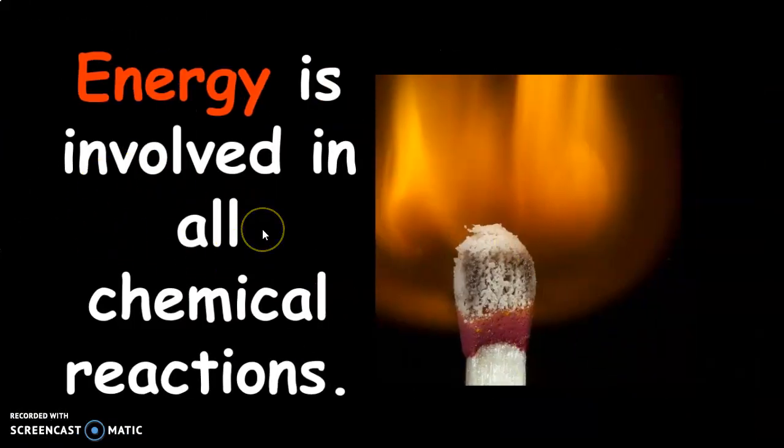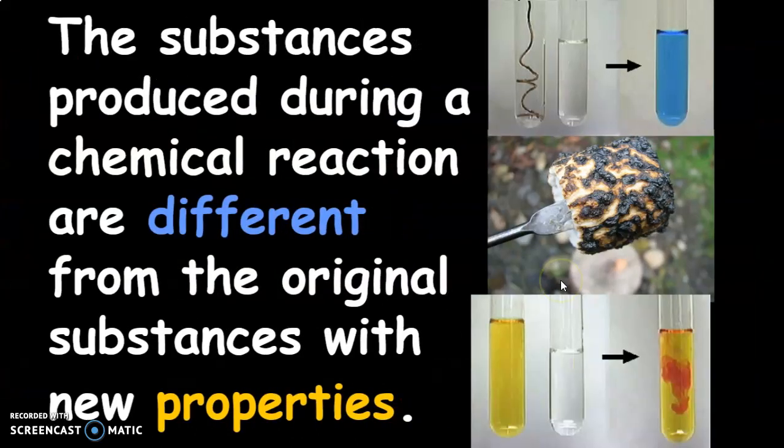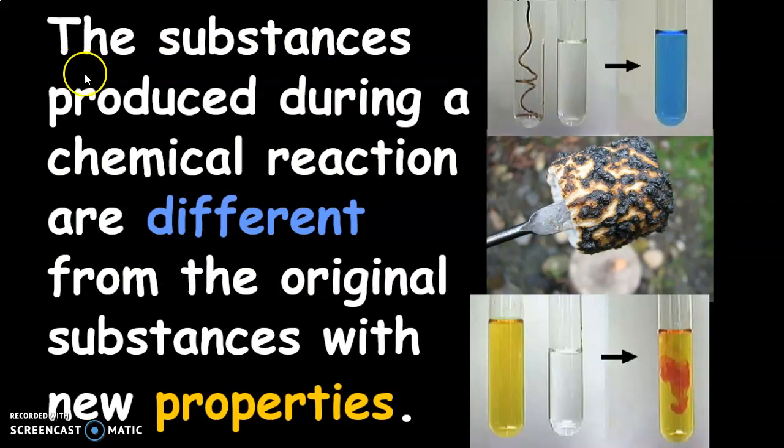Right, so energy is also involved in all chemical reactions. In order for a chemical reaction to occur, there has to be some sort of exchange of energy. So I have my match here, it lights on fire, and I'm having energy produced, and I'm changing the chemical formula of, for example, the tip of the match there. All right, the substances produced during a chemical reaction are different from the original substances, with new properties.